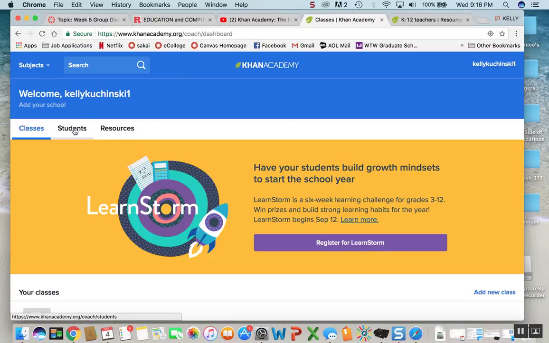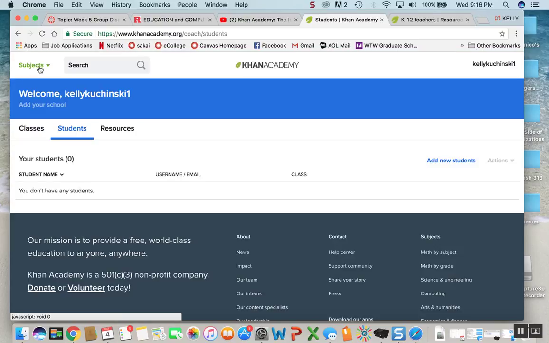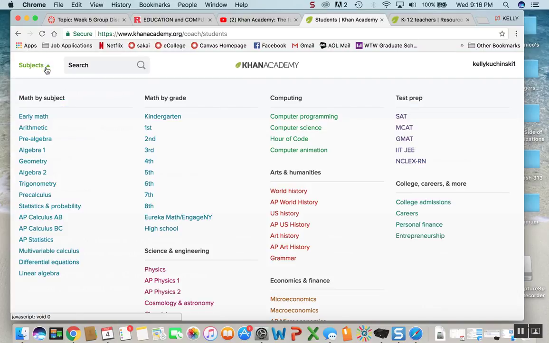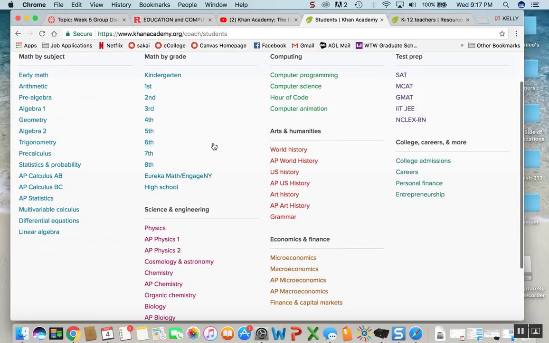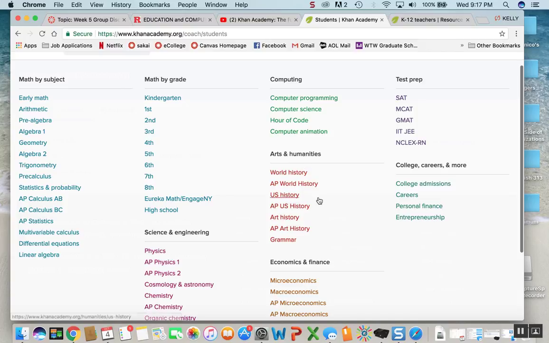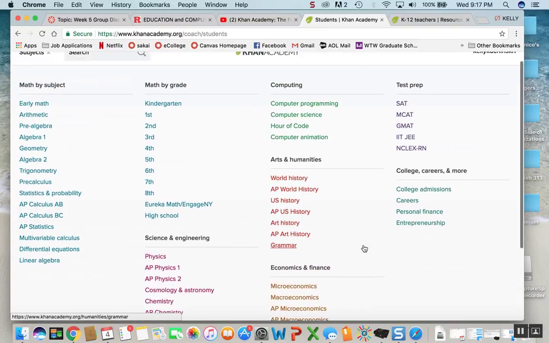So if we go to the Students tab, I'm signed in as a teacher right now because I wanted to see what it was like for teachers, but we can start with the subjects. I think that his most popular subject is obviously math, because we can see that he has two tabs for math. You can choose it by the subject, or you can choose it by the grade that you're in. He also has science and engineering, computing, arts and humanities, economics and finance, test prep, college careers, and more.